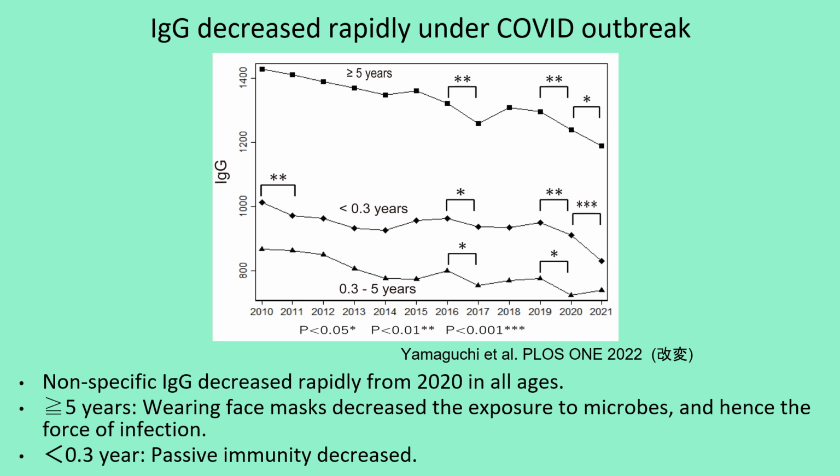This figure illustrates the temporal shifts in the non-specific IgG in our hospital. The levels of IgG declined suddenly in all age groups in 2020, the first year of the COVID pandemic. This was presumably because hygienic behaviors such as wearing of face masks reduced the force of infection.